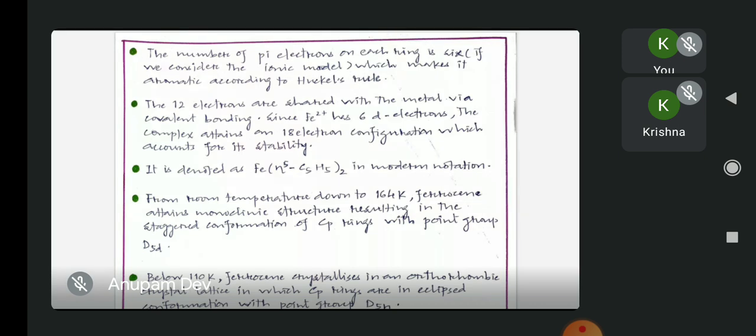The 12 electrons are shared with the metal via covalent bonding. Since Fe2+ has 6 d electrons, the complex attains an 18 electron configuration, which accounts for its stability, as we have discussed already. The sandwich compounds,